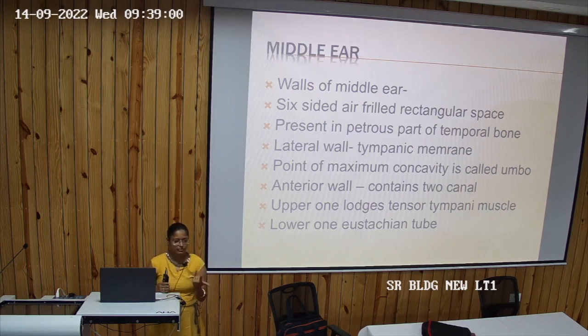One is for the canal coming from your ear, mouth, the eustachian tube, and the second one lodges the tensor tympani muscle, right?